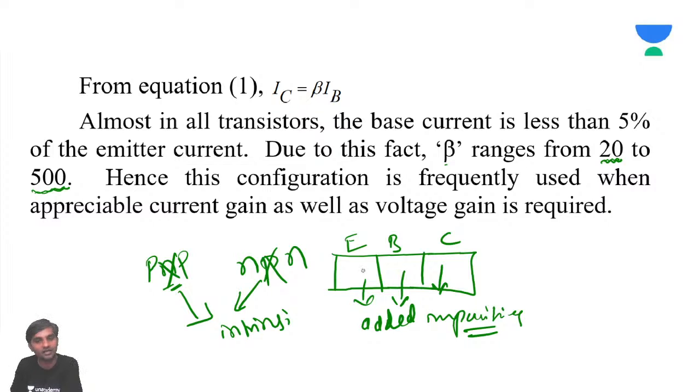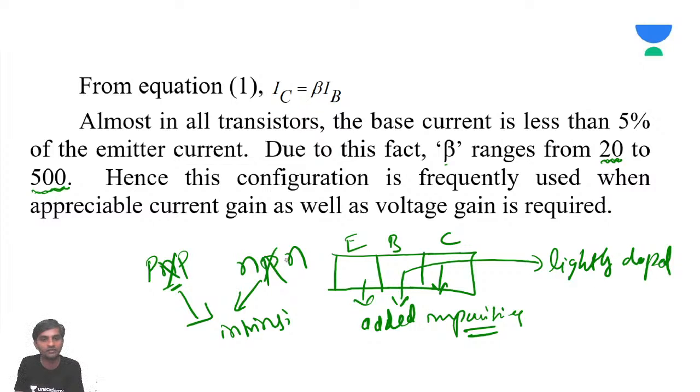If it is intrinsic semiconductor, there is no current flow at all, because an intrinsic semiconductor acts as an insulator at 0 degrees Kelvin. So there is no point. But we said the base is going to be lightly doped. Definitely, it needs to be lightly doped. And how do you represent this? NPIN or NPNIN? No, this is not correct at all.